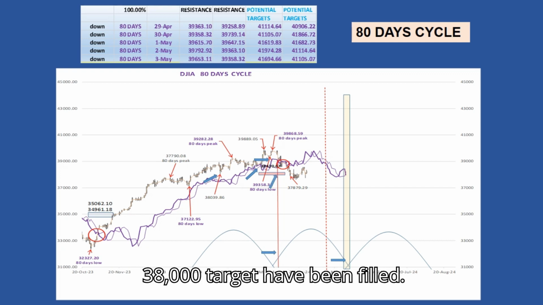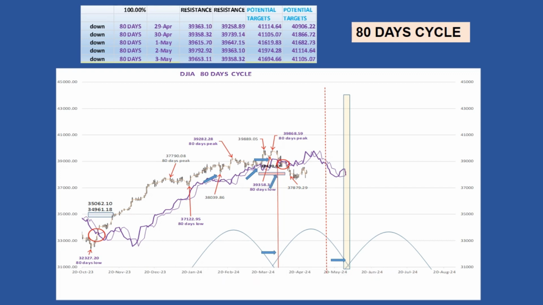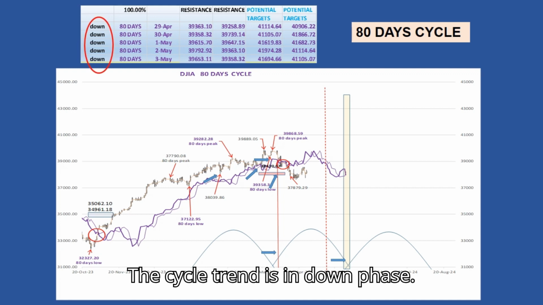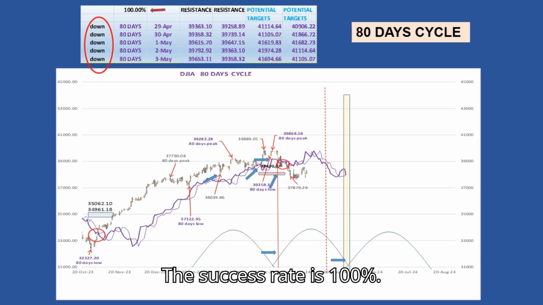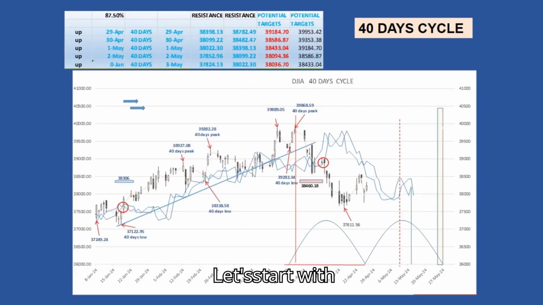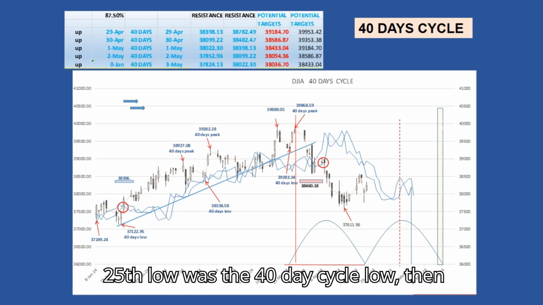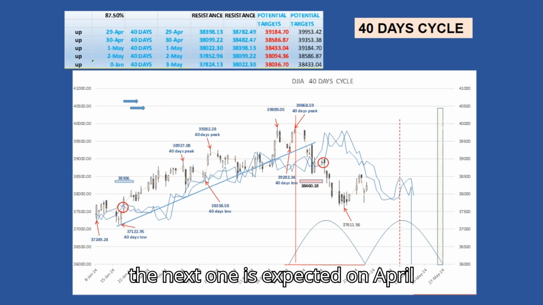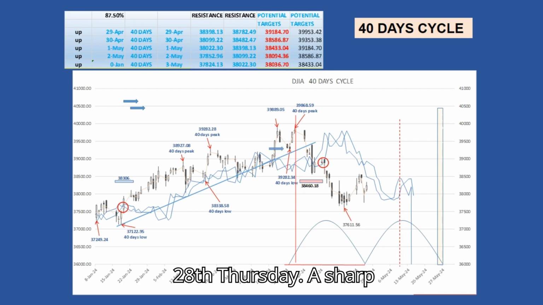The 38,000 target has been filled. The cycle trend is in down phase. The success rate is 100%. Let's start with the 40-day cycle. If the March 25th low was the 40-day cycle low, then the next one is expected on April 28th.